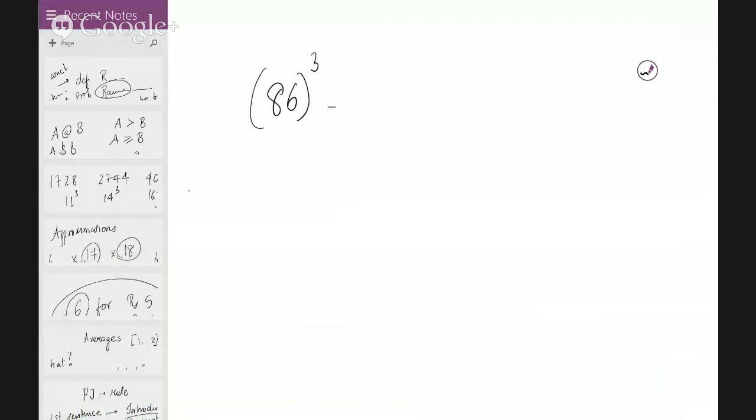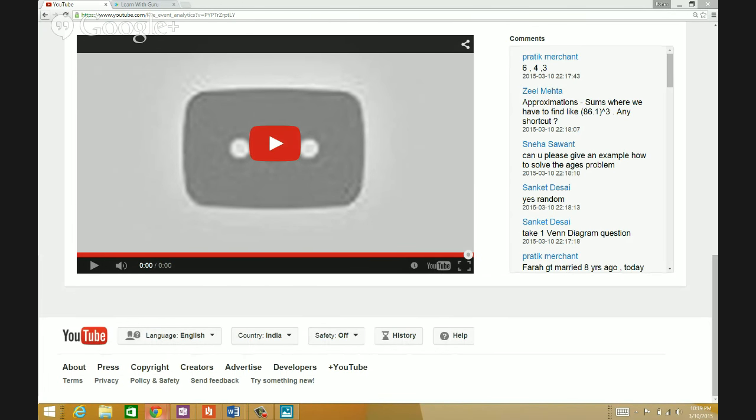Now you know that 80 cube is 512000, and 90 cube is 729000. It'll be more towards 90 cube because it's 86. That's the only catch here. Just go for it, look at the options and you'll get the answer.